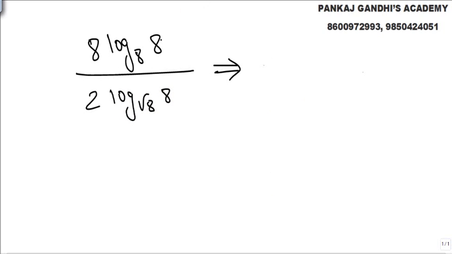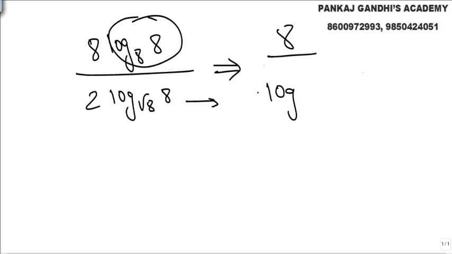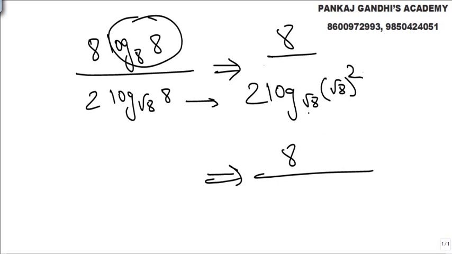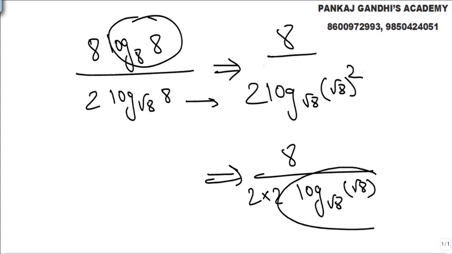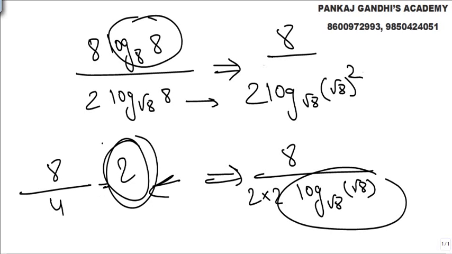Look what all we get here. Log to the base 8, 8 is 1. So this part comes out this thing, and this I can write it as 2 log root 8. And this 8 we can write as root 8 squared. So 8 upon simply 2 into 2, log to the base root 8 into root 8. So obviously this value will be 1. So what I can say here is 8 upon 4, final answer.